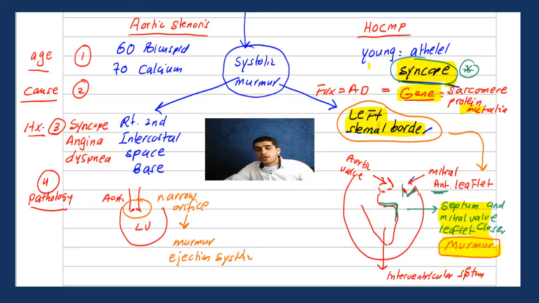Five words. Whenever you hear something about aortic stenosis, your response will be the following. Triad, which is syncope, angina, dyspnea, this is number 1. Second, 2 causes, younger and older, which is basically bicuspid and calcifications. And the third thing is ejection systolic murmur. So that's it.